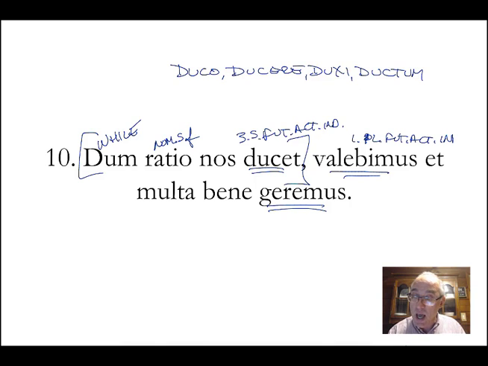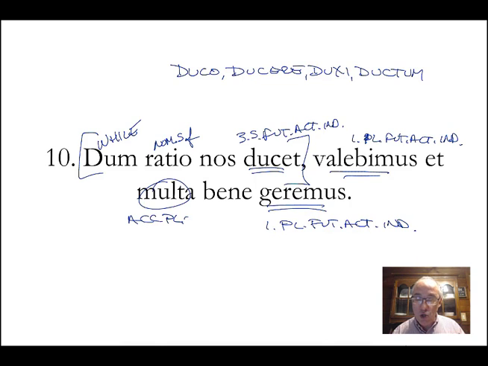We will be strong, and we will carry out. That's what accomplish. Accomplish, yeah, that's a good one. Geremus means accomplish. First person plural, future, active, indicative. We will accomplish what? Multa. Accusative, plural, neuter. Many things well. So long as, or while reason leads us, we will be strong and we will accomplish many things, or we will carry out many things well.